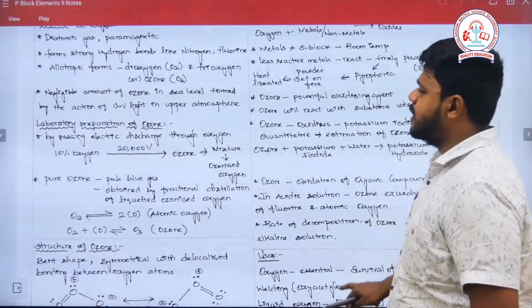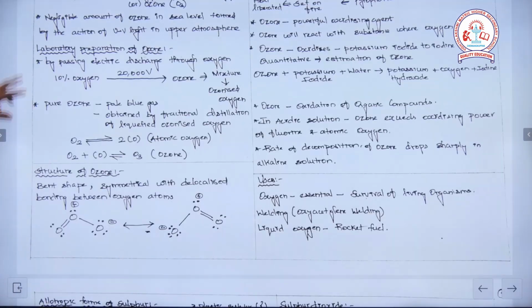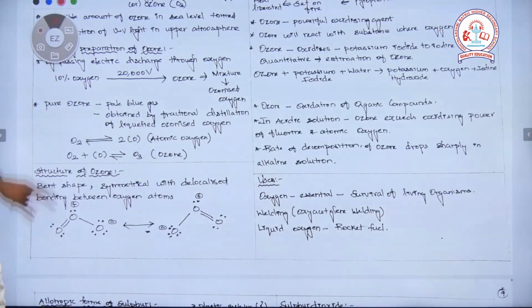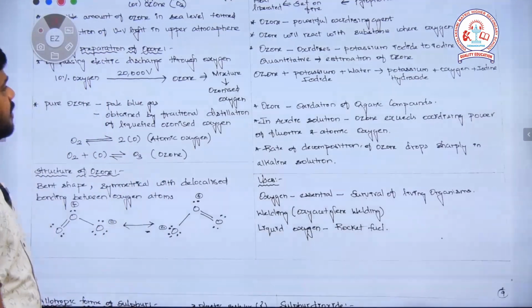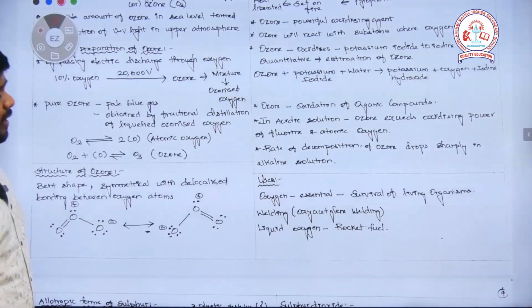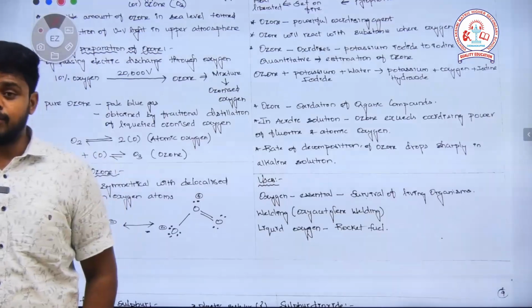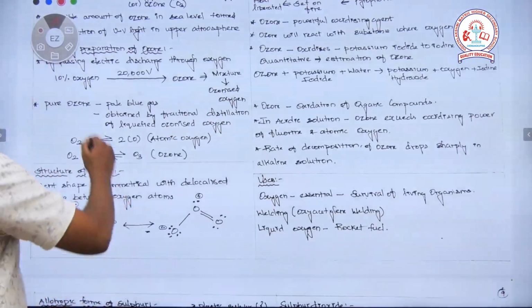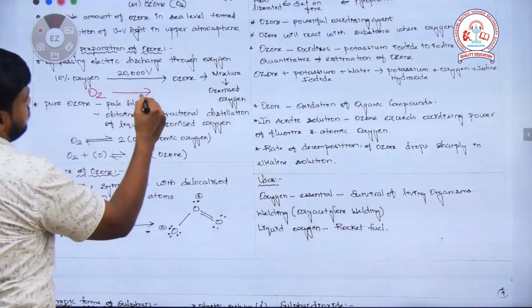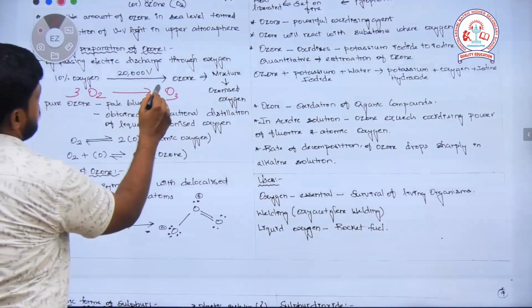Okay. In the laboratory we can prepare ozone with the help of an electric discharge by creating 20,000 volts. Out of the oxygen that we have taken, only 10% has the ability to convert into ozone. Since only 10% has been converted into ozone, the mixture is composed of both oxygen as well as ozone, that's why it is called ozonized oxygen. So O2 will form O3. Not all the O2, only 10% of the O2 will form O3.